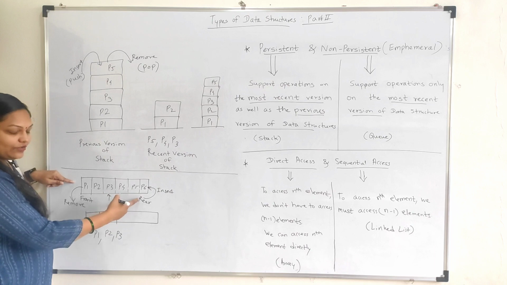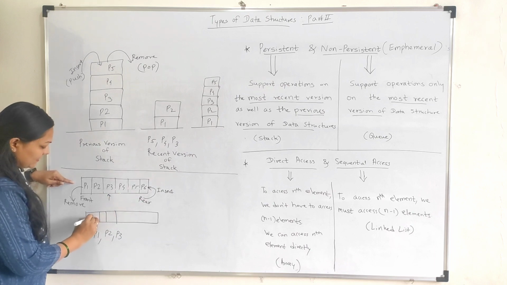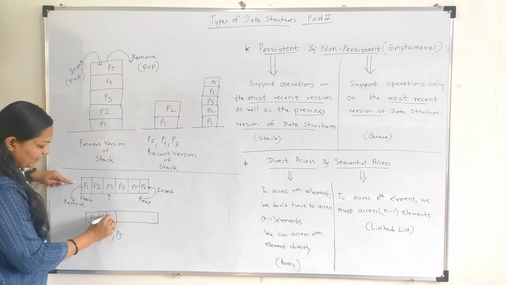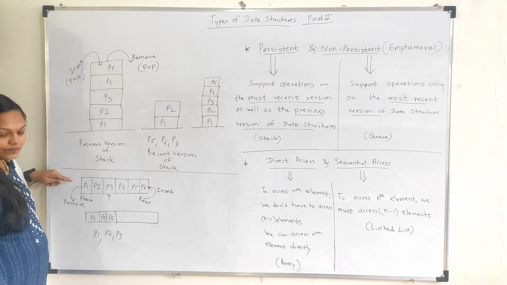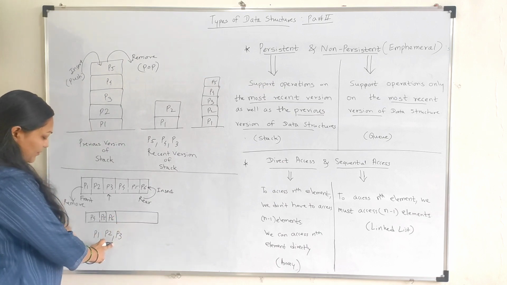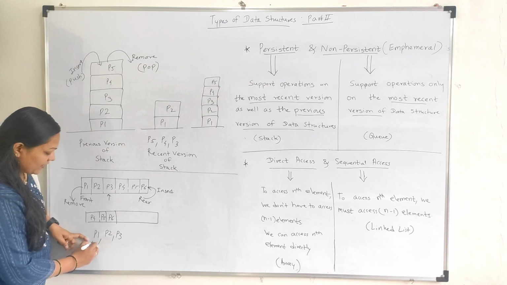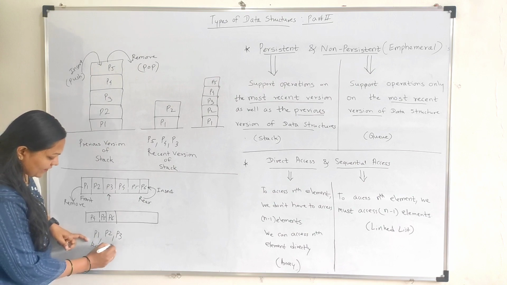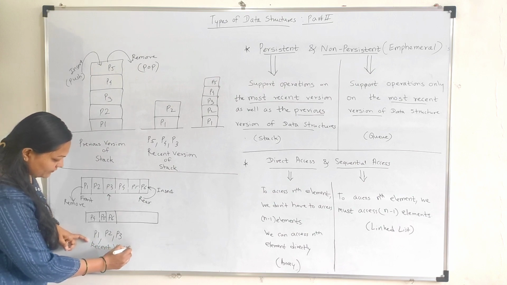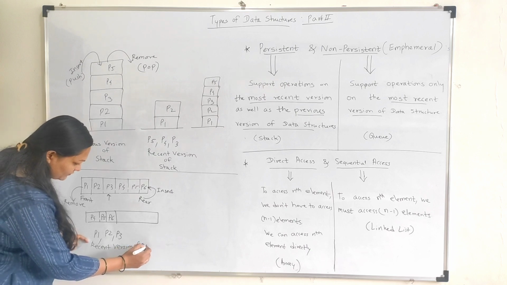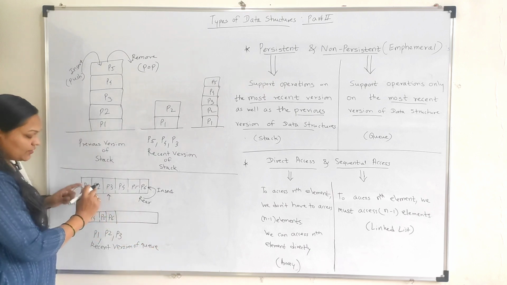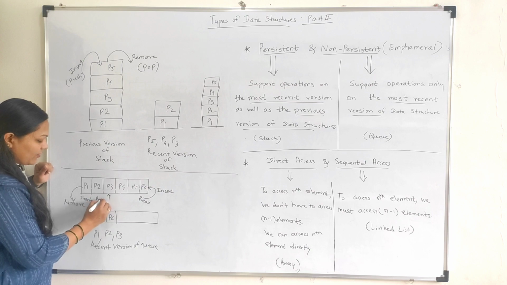So in the queue only 3 elements are there, that is P4, P5 and P6. So after performing the operation, this is your recent version of the queue, and this is your previous version of the queue.